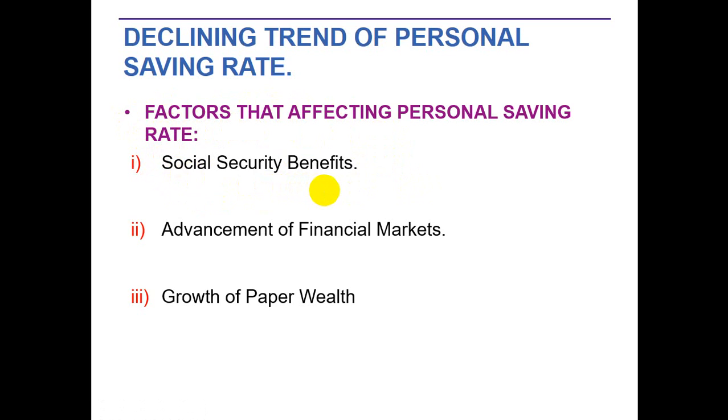That's why the nation has a declining trend in the saving rate. And next, the financial market. For most of economic history, financial markets had numerous imperfections. People found it hard to borrow funds for worthwhile purposes, whether to buy a house, finance an education, or start a business. As financial markets developed, often with the help of government, new loan instruments allowed people to borrow more easily.